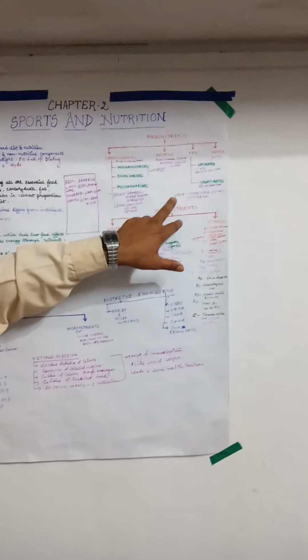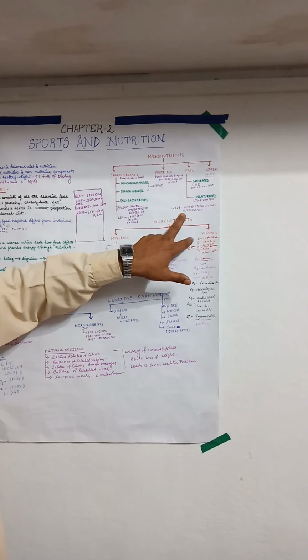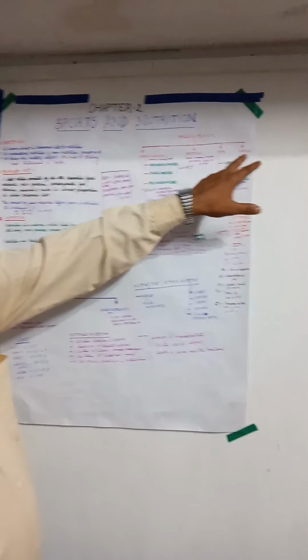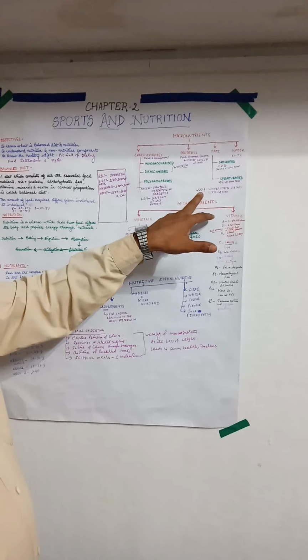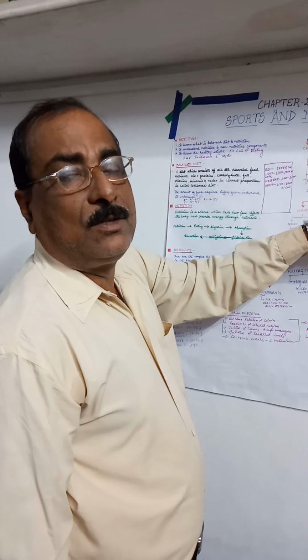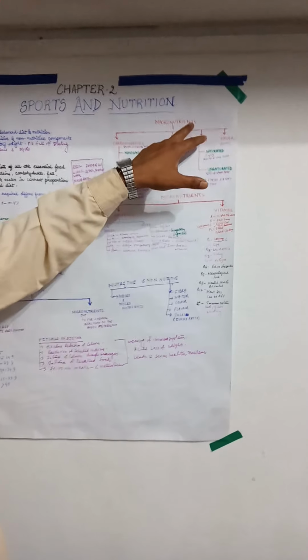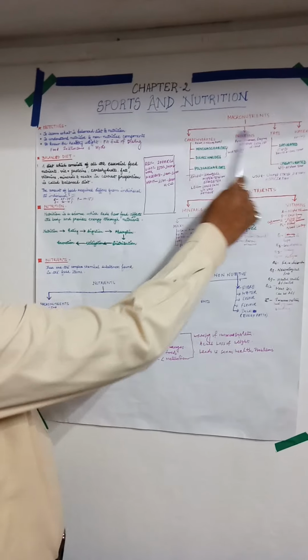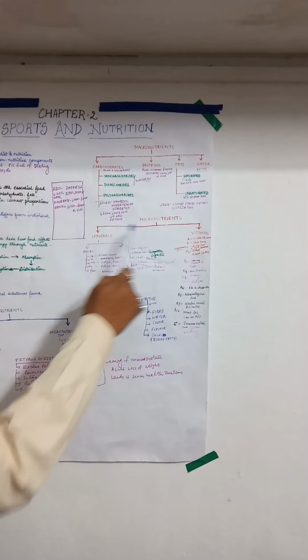As per the USDA, the United States Dietary Association, they suggest that water should be considered a macronutrient because it supports our body organs to perform their work properly, and that's why it comes under the category of macronutrients. Children, I hope that you have already learnt about the types of macronutrients and their functions.